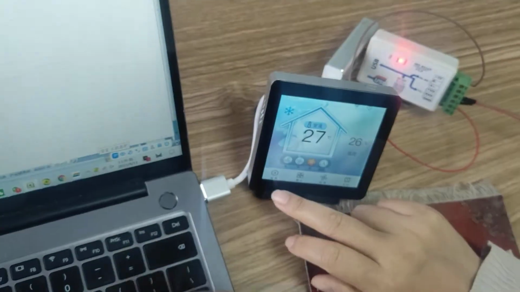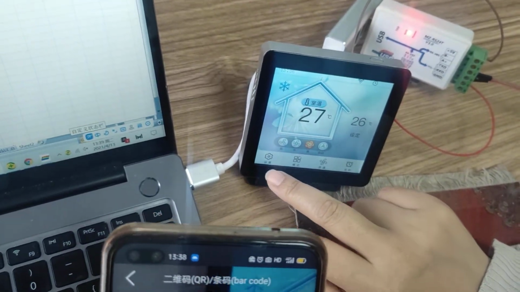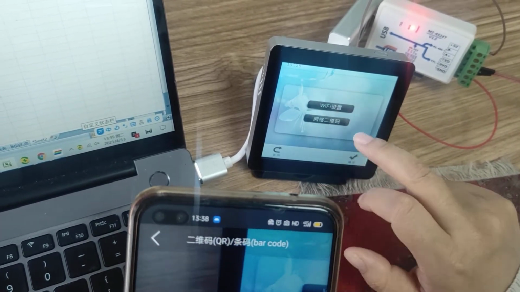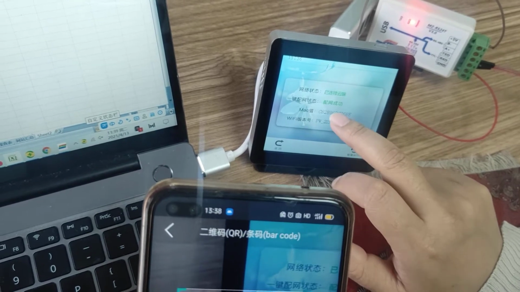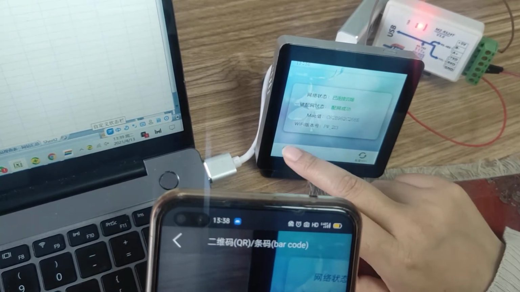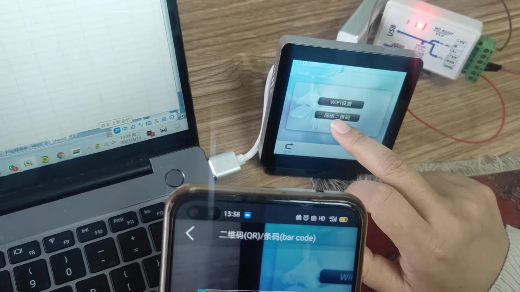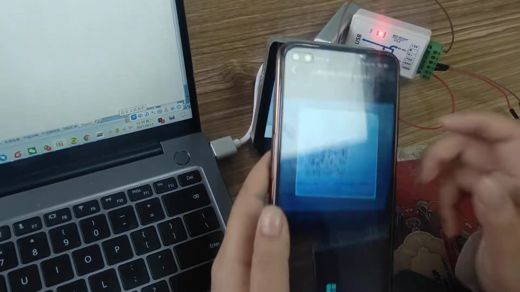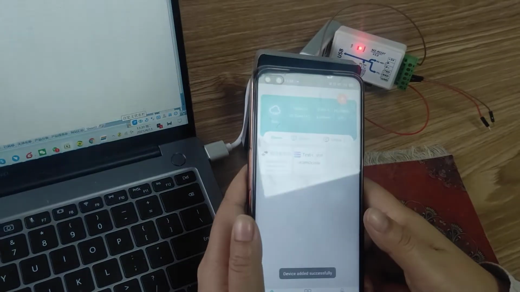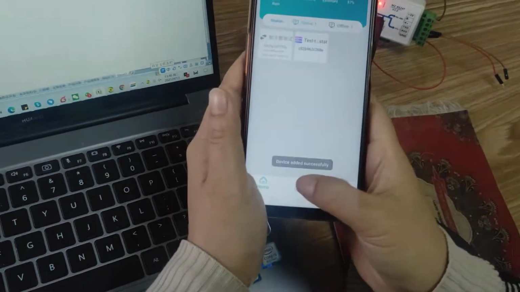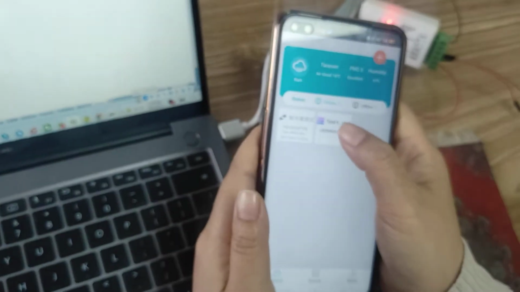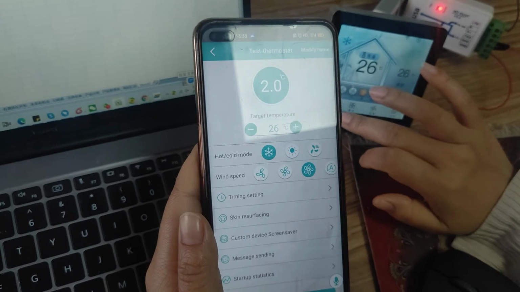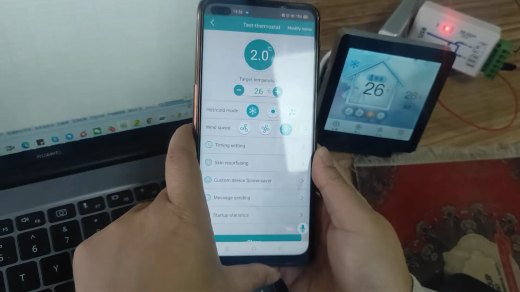QR code. And here, this is the Chinese demo, but I can show this is the setting. This is the Wi-Fi setting. And this is the status. And this is the net QR code. You can see, QR code familiar? Okay, scan it. When you scan it, the device is added successfully. This is my device. Okay, here you can make a comparison.